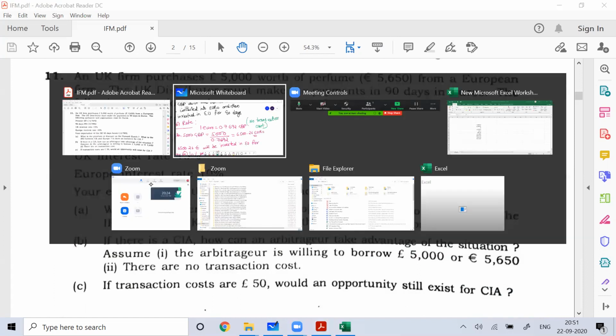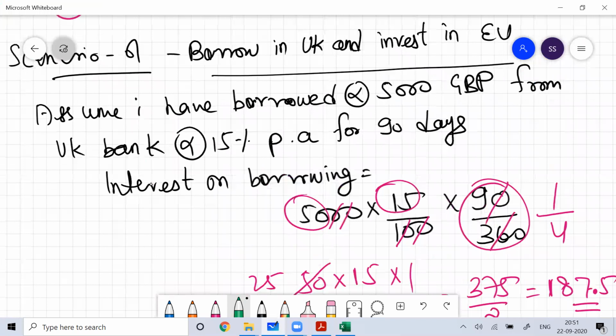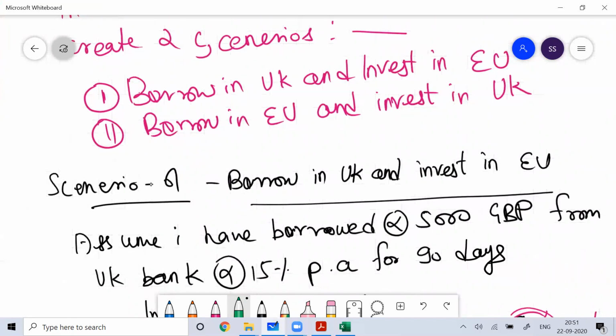Now you can see from this problem that there were two possibilities of arbitrage. We did not know which possibility would work. This is scenario one, that is borrow in UK and invest in European Union. That worked here, while the second scenario will not work. If you want, you can try scenario two, and then you can prove it, because arbitrage will only work one way. It can't be possible both ways. So please be clear with that part.